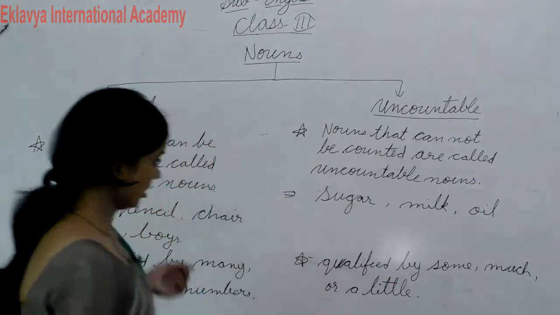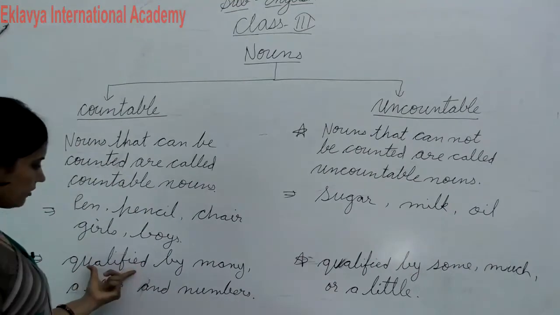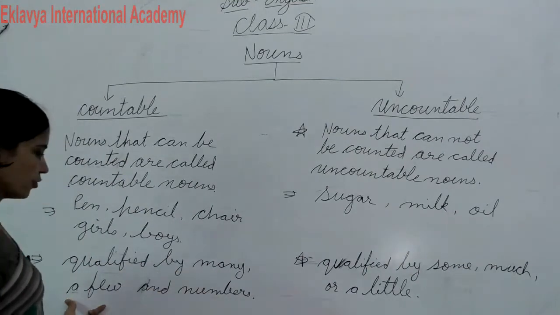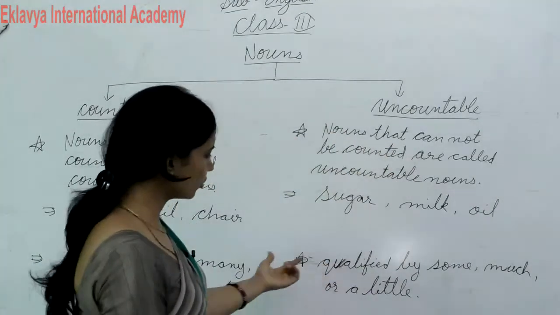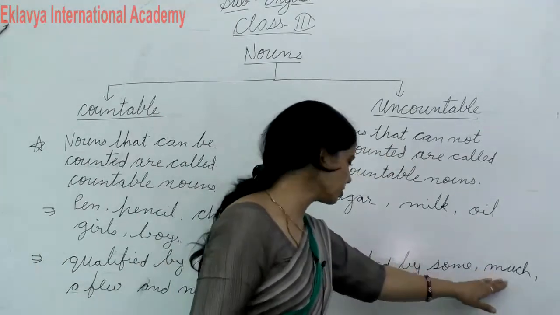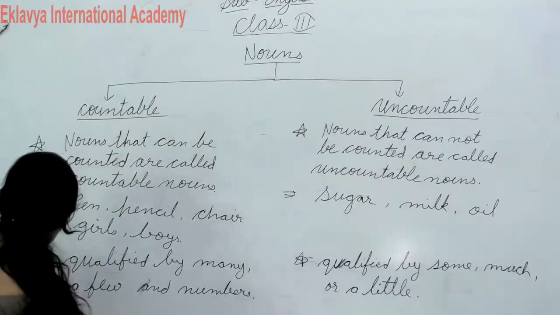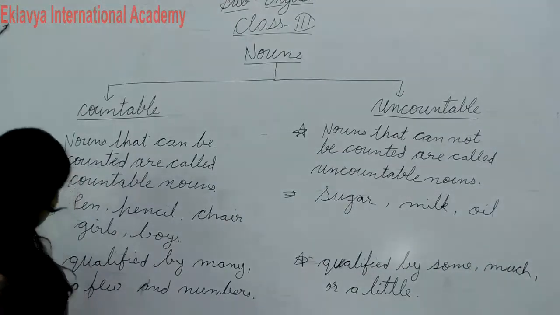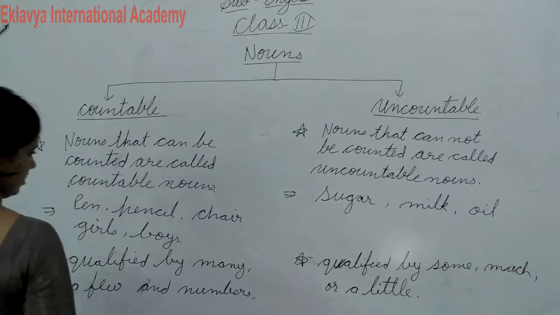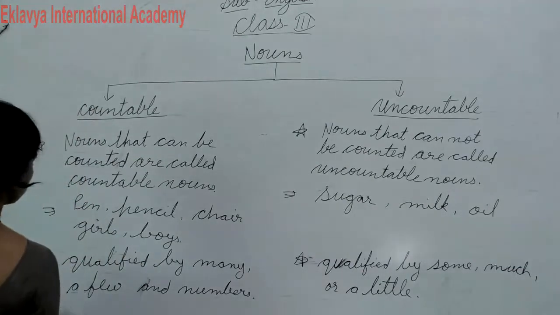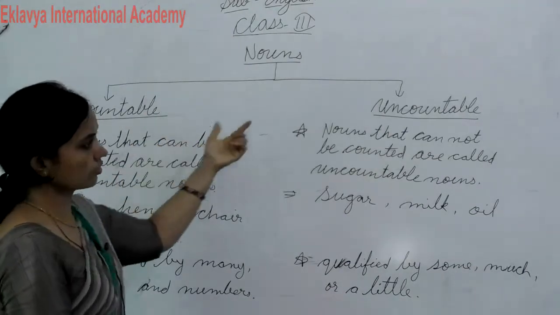Okay, students, look at the board. Countable nouns are qualified by many, a few, and numbers, and uncountable nouns are qualified by some, much, or a little. Okay students, I hope you have understood the definition of countable and uncountable nouns.